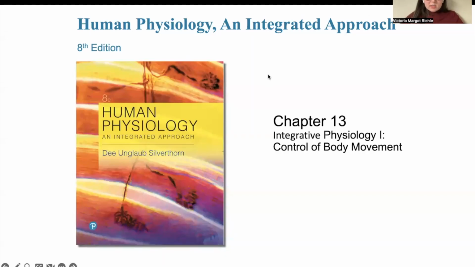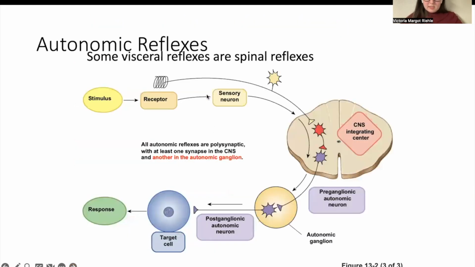All right, so this is a review of Chapter 13, which is all about reflexes. The first type of reflex is autonomic reflexes. These are all polysynaptic, which means there's a receptor that sends information to the sensory neuron, which then goes to the central nervous system. And then there's an interneuron that connects to the pre- and postganglionic autonomic neurons, which then send that information to the target cell. And so these are the visceral reflexes.